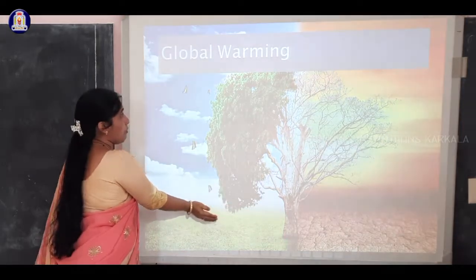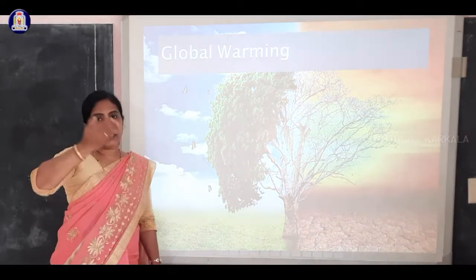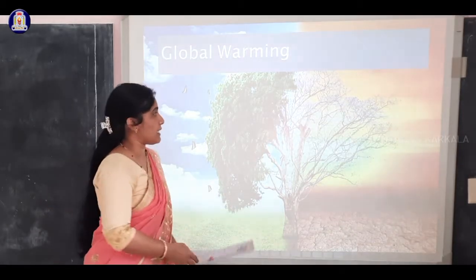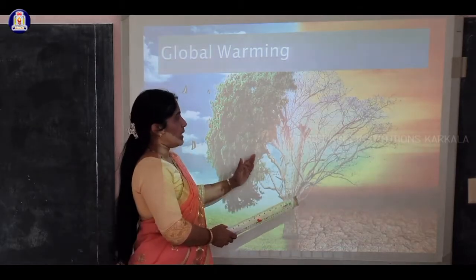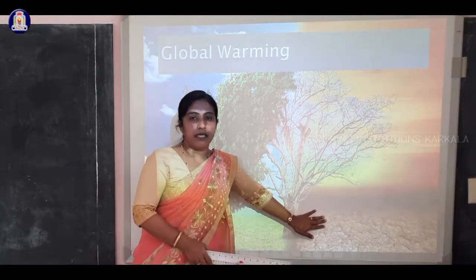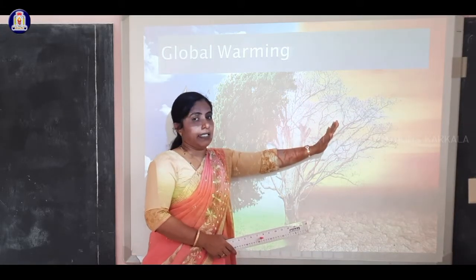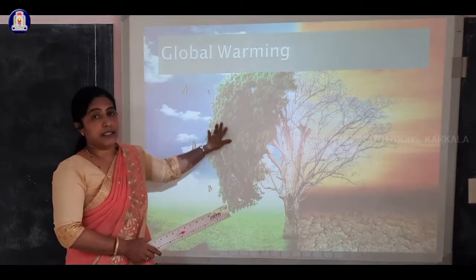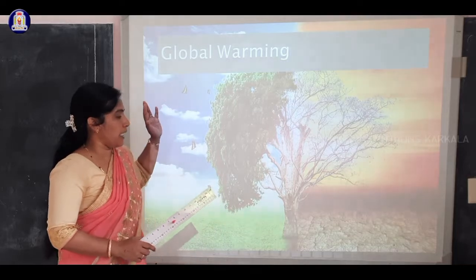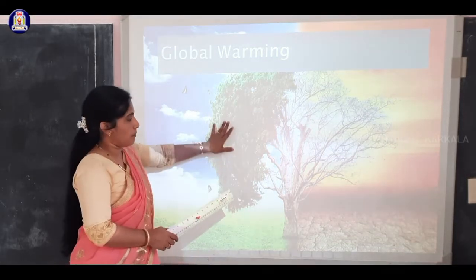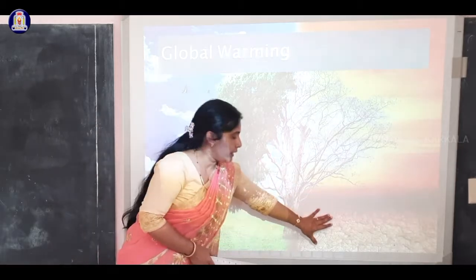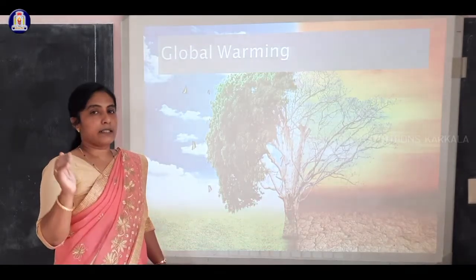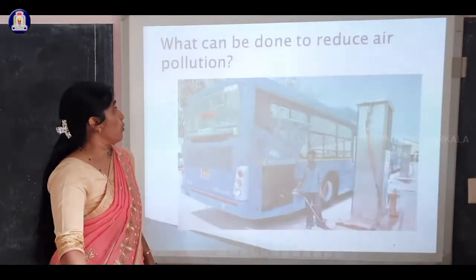Next, when carbon dioxide is more, suddenly the earth's atmospheric temperature rises, and it combines with many gases and forms acid rain. So this global warming leads to, you can observe, the result of acid rain also here. In one plant, one side is totally decolorized, the other side is green. It is an effect of acid rain and global warming. If the temperature is very high, the plants also show a response, and here is dried land and here it is green. So this is the result of global warming. A rise in the earth's atmospheric temperature is called global warming.